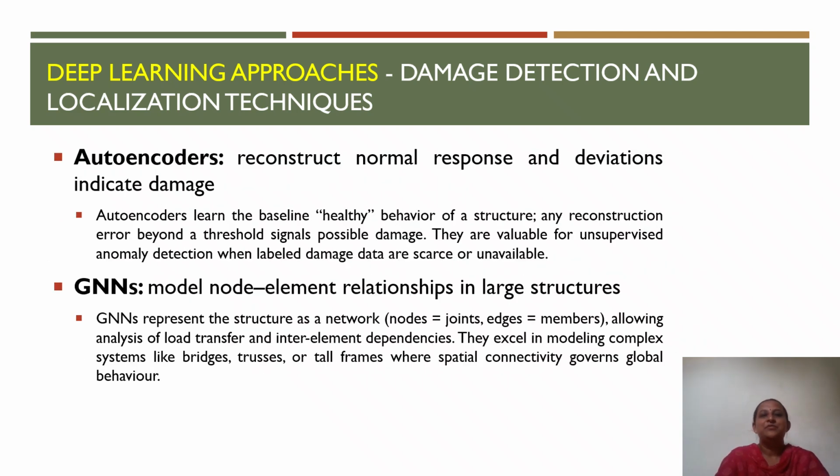Other deep learning approaches which are used are autoencoders and GNNs. Autoencoders are commonly used as an unsupervised damage detection technique because they do not require any labeled damage data for training. Instead, the model learns the normal or healthy behavior of the structure from monitoring data collected from the structure. When new data are provided, the autoencoder attempts to reconstruct the expected structural response. If the reconstruction error becomes significantly large, it indicates that the behavior of the structure is different and the condition of the structure is poor.